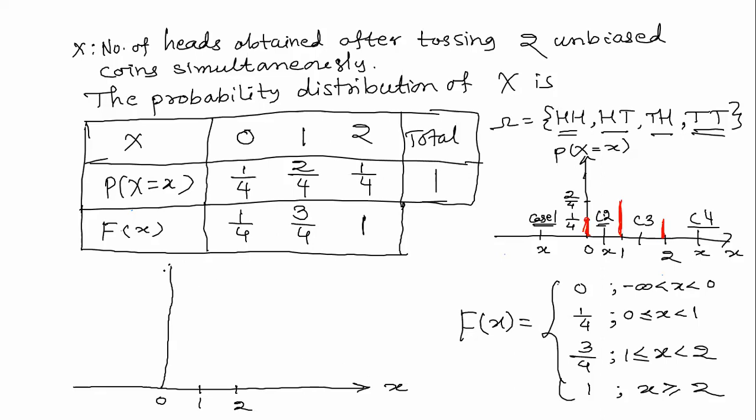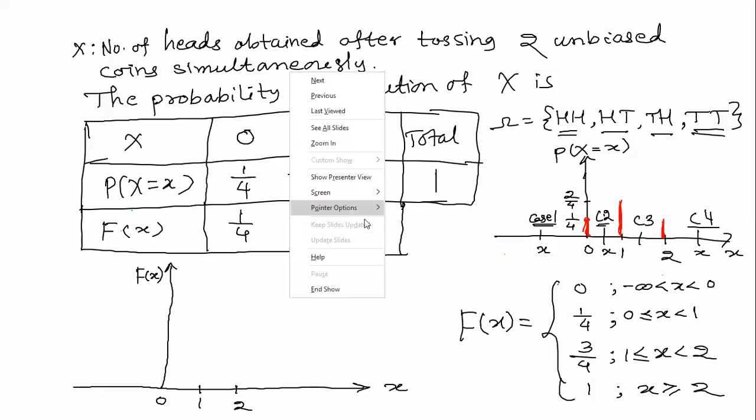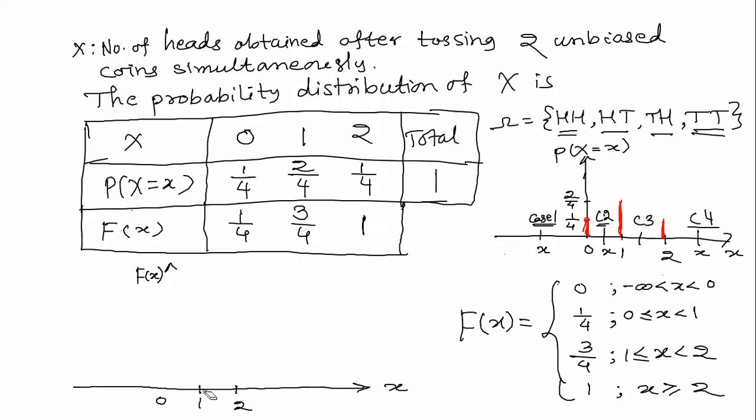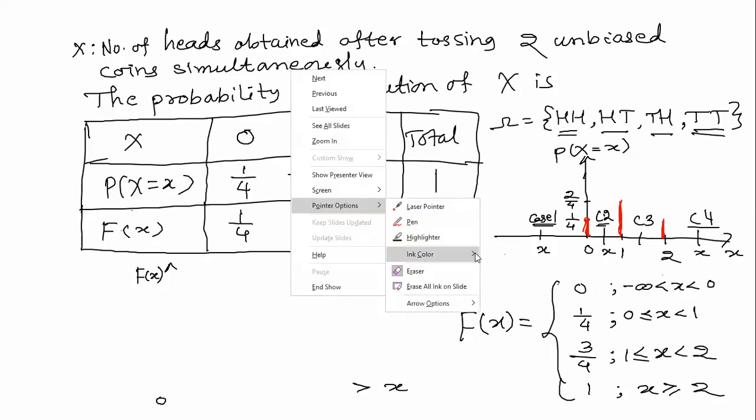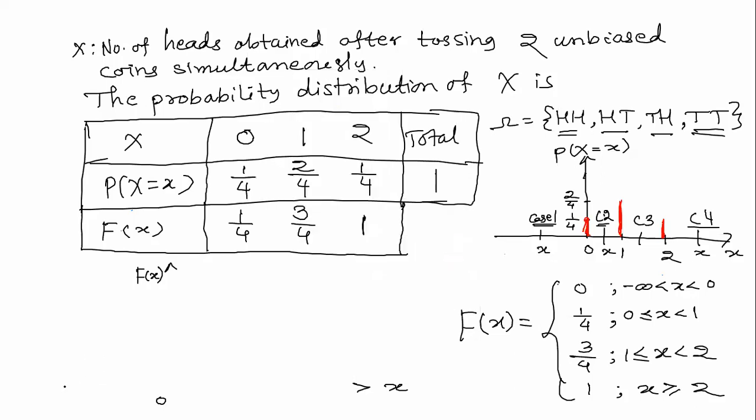This is capital F of x along the y-axis, x versus capital F of x, and this is 1. Actually, I am supposed to draw something else. Let me correct it. So this will be something better.